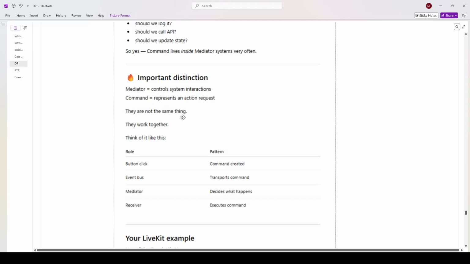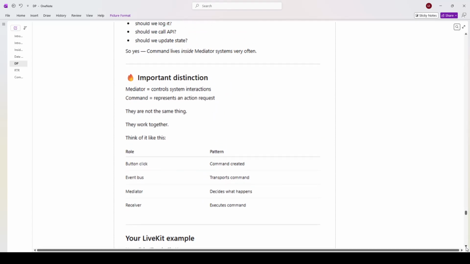They're not the same thing. So the action request, the one in the browser, is actually a command because that object represents the request, while the mediator controls the system interactions. They are not the same thing, they work together.